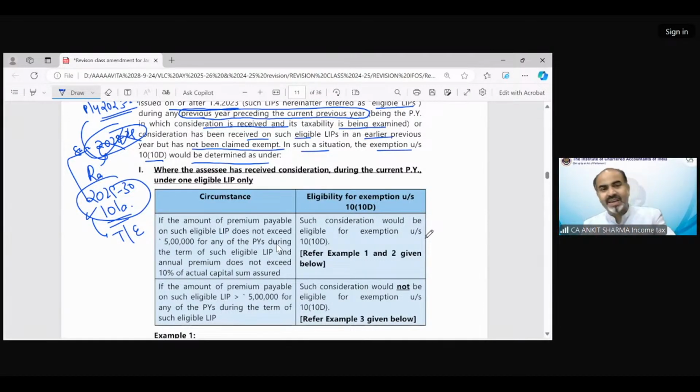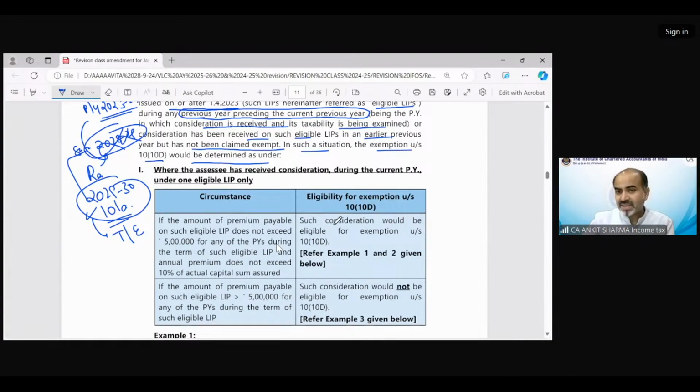The provision says, if the amount of premium payable on such eligible LIPs does not exceed 5 lakh for any of the previous years during the term of such eligible LIP, and annual premium does not exceed 10% of actual capital sum assured, both conditions should be satisfied.